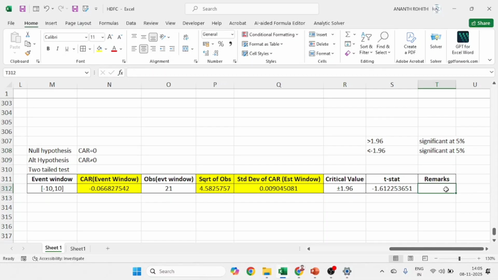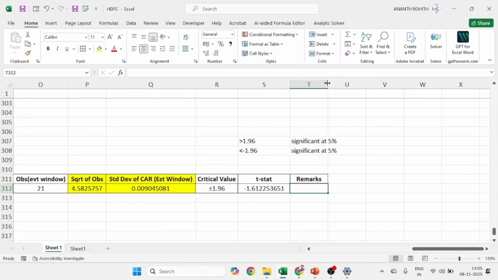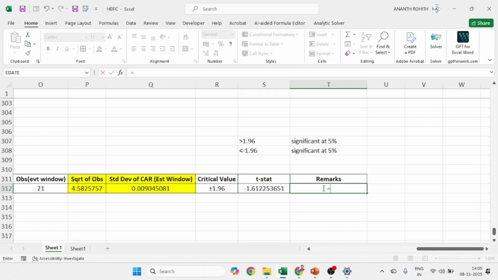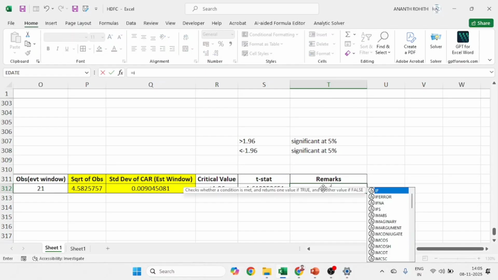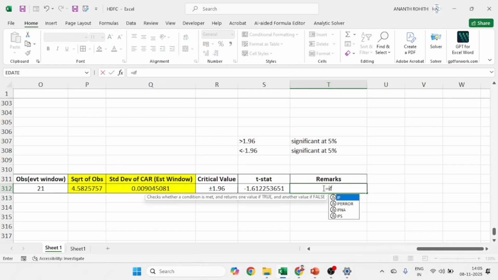If you know Excel better, then you can put this into a formula. Since there are two elements here, plus or minus, I can convert the value into absolute. So I will put an IF condition, since it is a logical test.